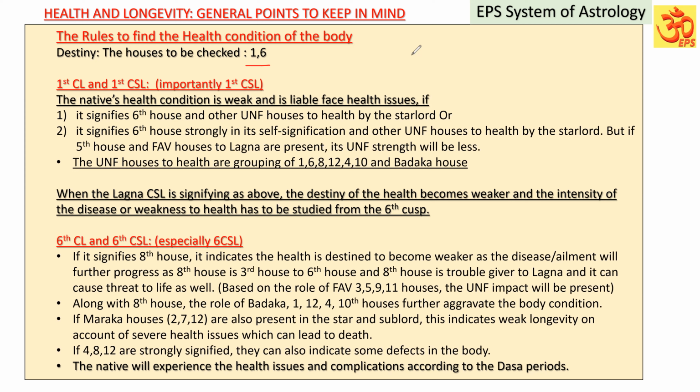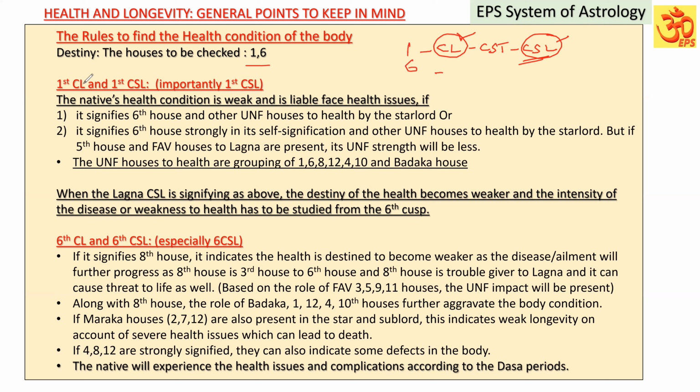Normally, we have to check the rulers of the first house and also the sixth house. It means cuspal lordship, cuspal star lordship, and cuspal sub-lordship. Similarly for the sixth house. But importantly, we have to study the cuspal star lord and cuspal sub-lord, because the cuspal lord is the source and the cuspal sub-lord is the deciding factor. Out of this, the most important thing is the cuspal sub-lord. If both the cuspal lord and cuspal sub-lord are unfavorable, the destiny level is going to be more unfavorable. I hope you are able to understand.